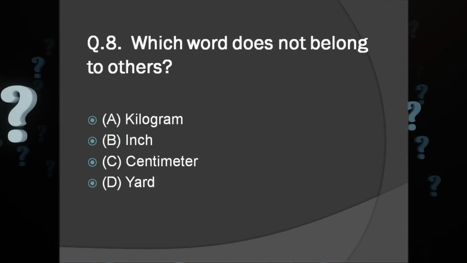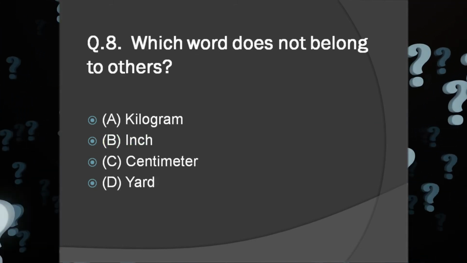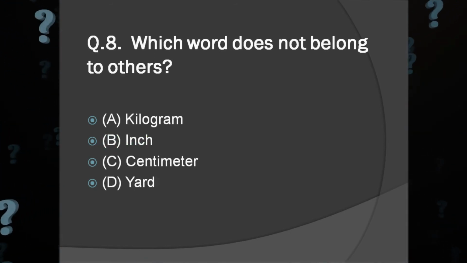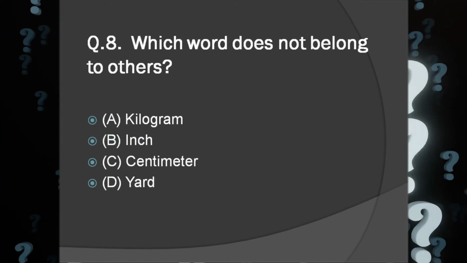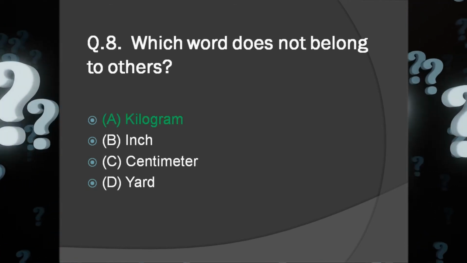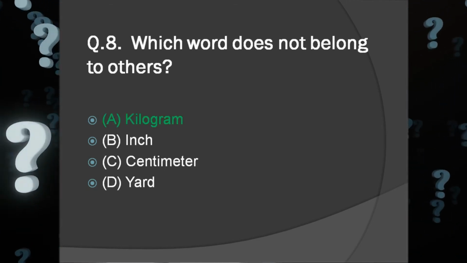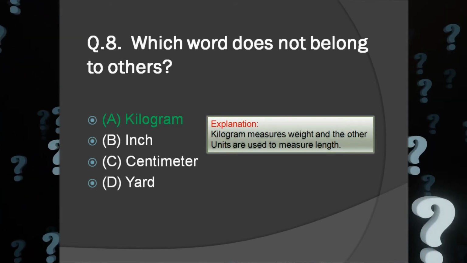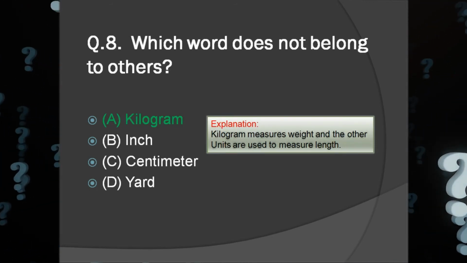Which word does not belong to the others? A. Kilogram, B. Inch, C. Centimeter, D. Yard. And the answer is A. Kilogram. Explanation. Kilogram measures weight and the other units are used to measure length.